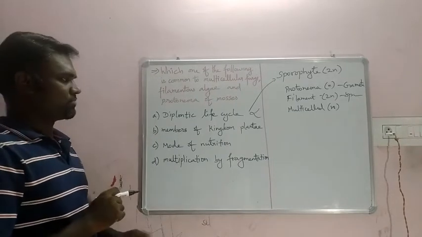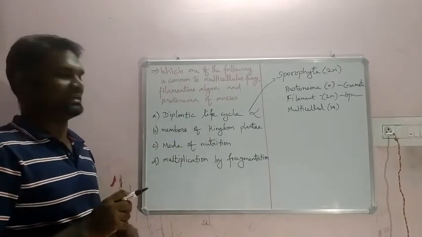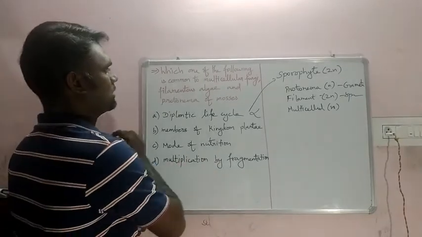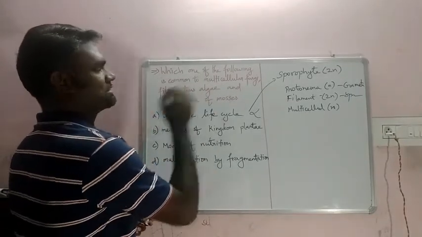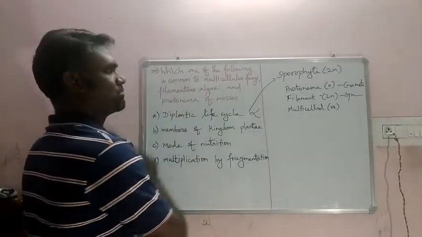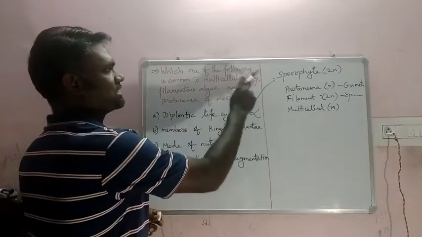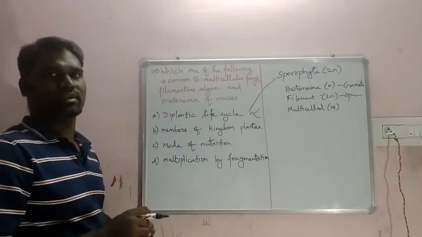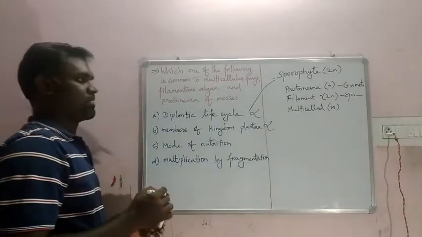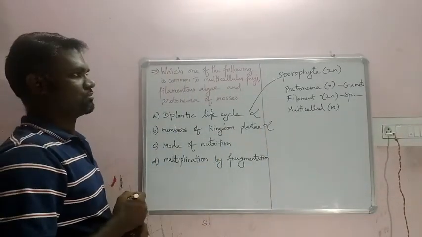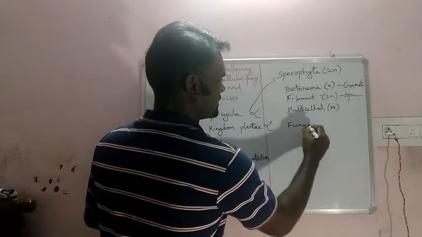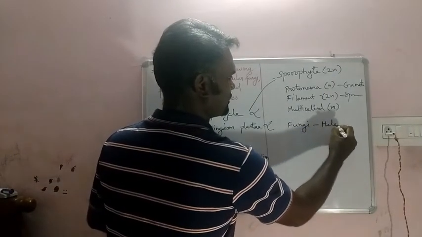Coming to the next one, members of kingdom Plantae. Of course it's not, because filamentous algae come under kingdom Plantae, right? Protonema, Plantae kingdom. Multicellular fungi, kingdom Fungi. So it cannot be the right one. Mode of nutrition also, we know fungi follow heterotrophic nutrition.